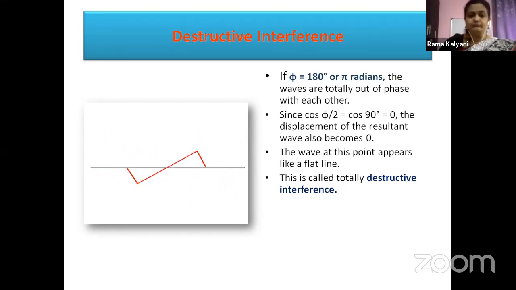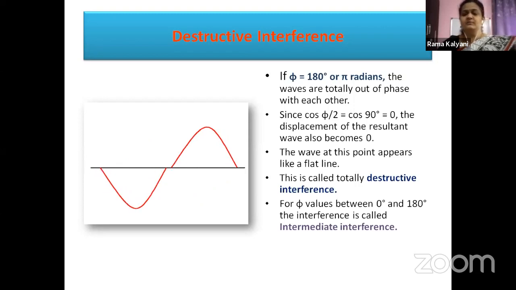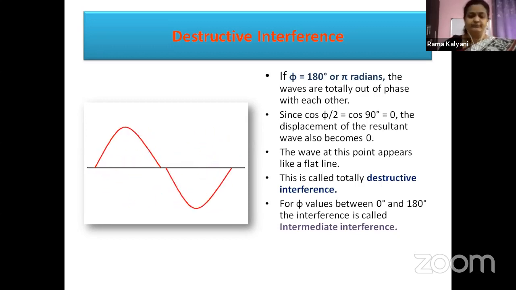Right, children? Now, only 0 and 180 we have taken. What about the values that come in between them or after them? These are called intermediate values. The interference for the values between 0 degrees and 180 degrees, or 0 radians and pi radians, is called intermediate interference.